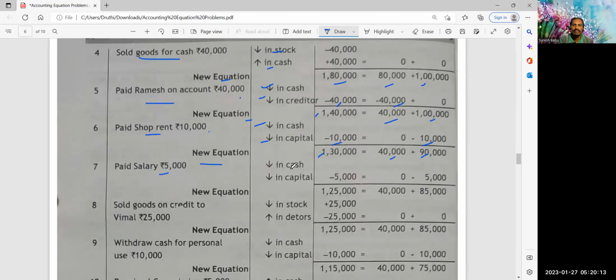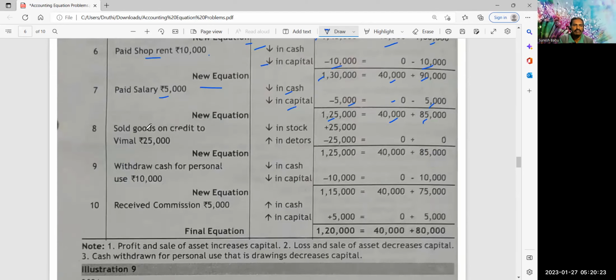Paid salary 5,000, minus cash, minus capital, minus 5,000, minus 5,000, 0 here. 1 lakh 25, 40 plus 85, 1 lakh 25 new equation.